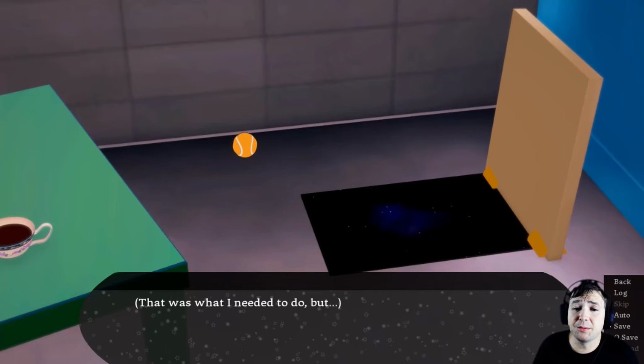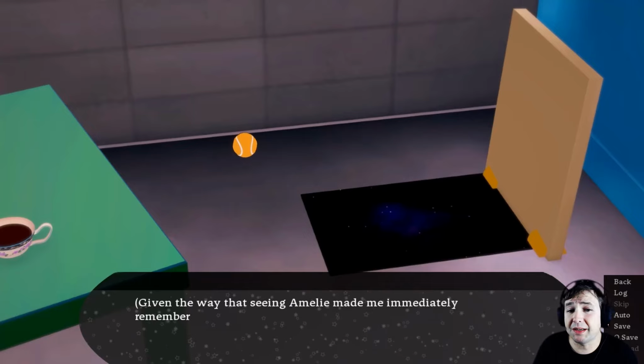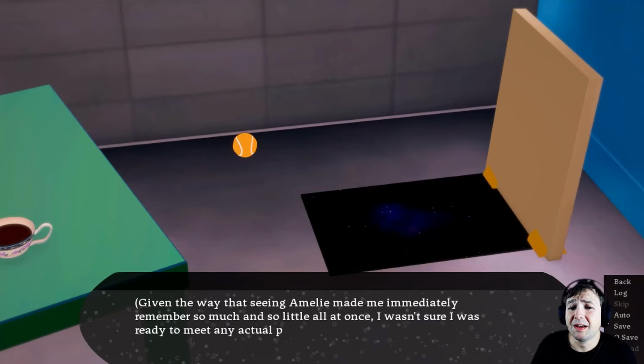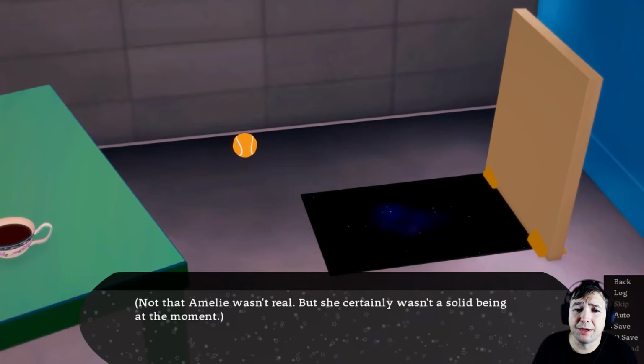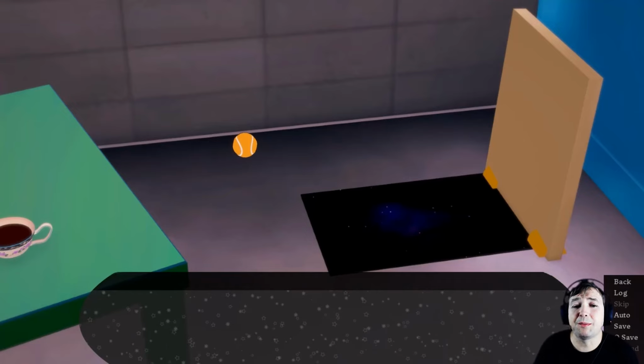That was what I needed to do, but chances were that if I went through this door, there'd be other people. Given the way that seeing Amelie made me immediately remember so much, and do so little at once, I wasn't sure I was ready to meet any actual people. Not that Amelie wasn't real, but she certainly wasn't a solid being at the moment. I took a deep breath.